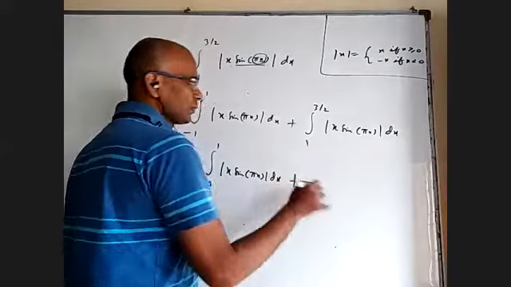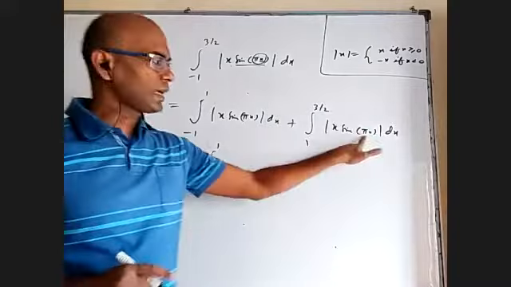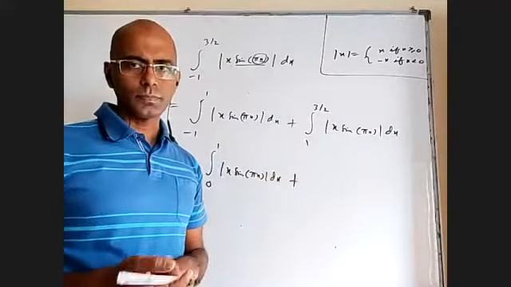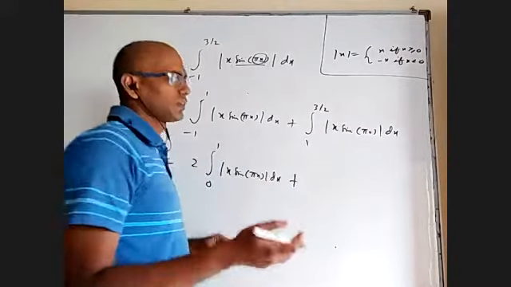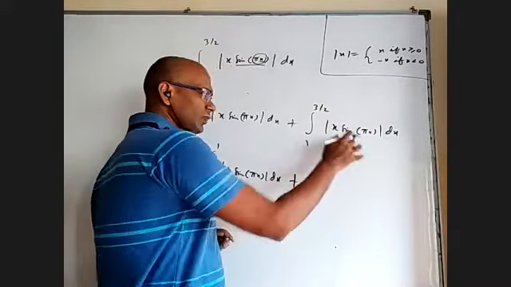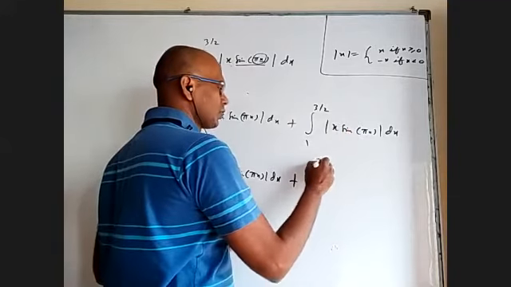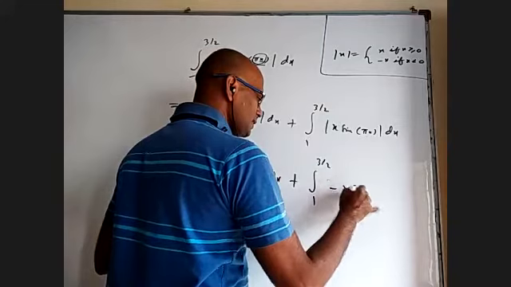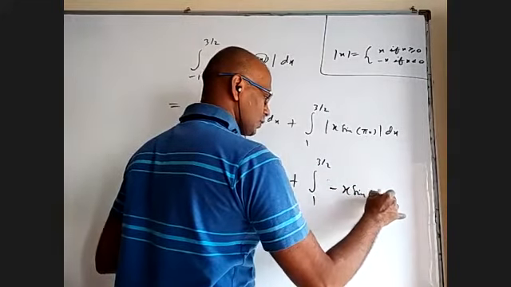And when x is more than 1, pi x will be more than pi. When pi x is more than pi, sine pi x is negative. Okay? Because it is in the third quadrant. Because it is negative, I have to write integral 1 to 3 by 2 of minus x sine pi x dx.